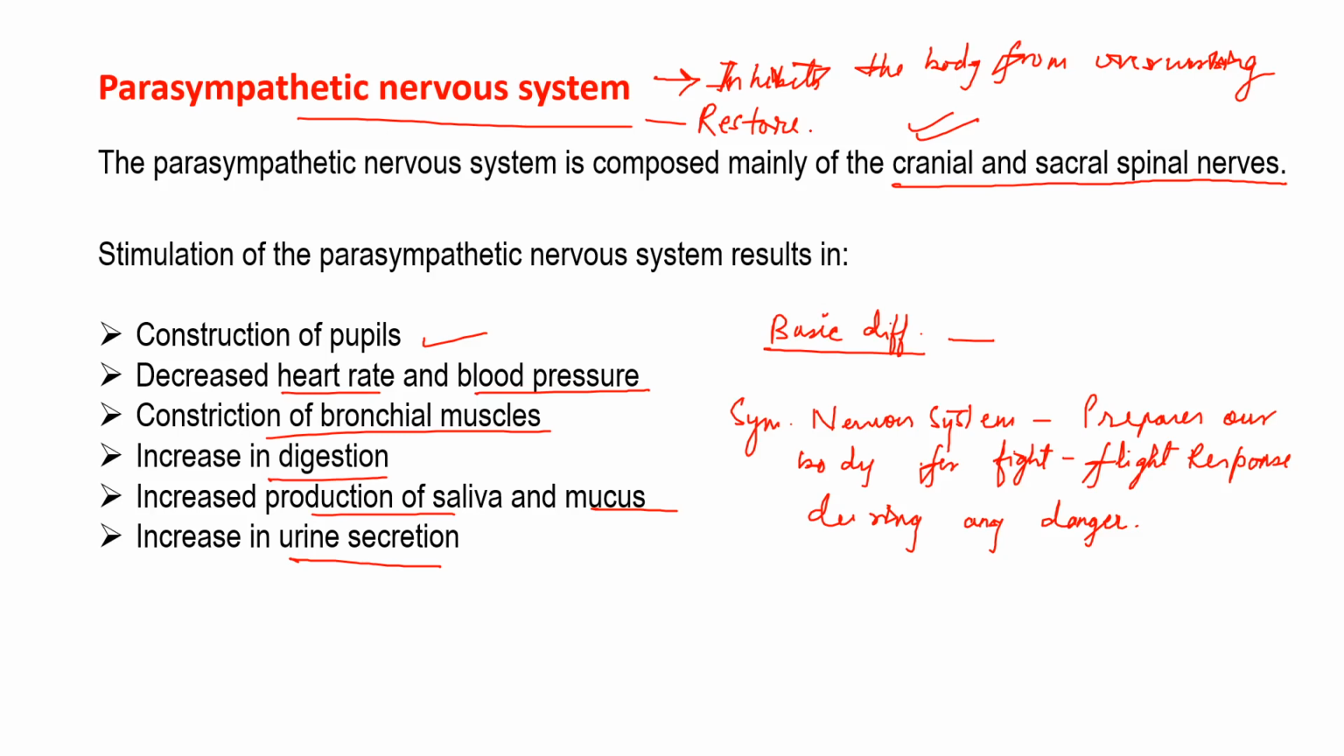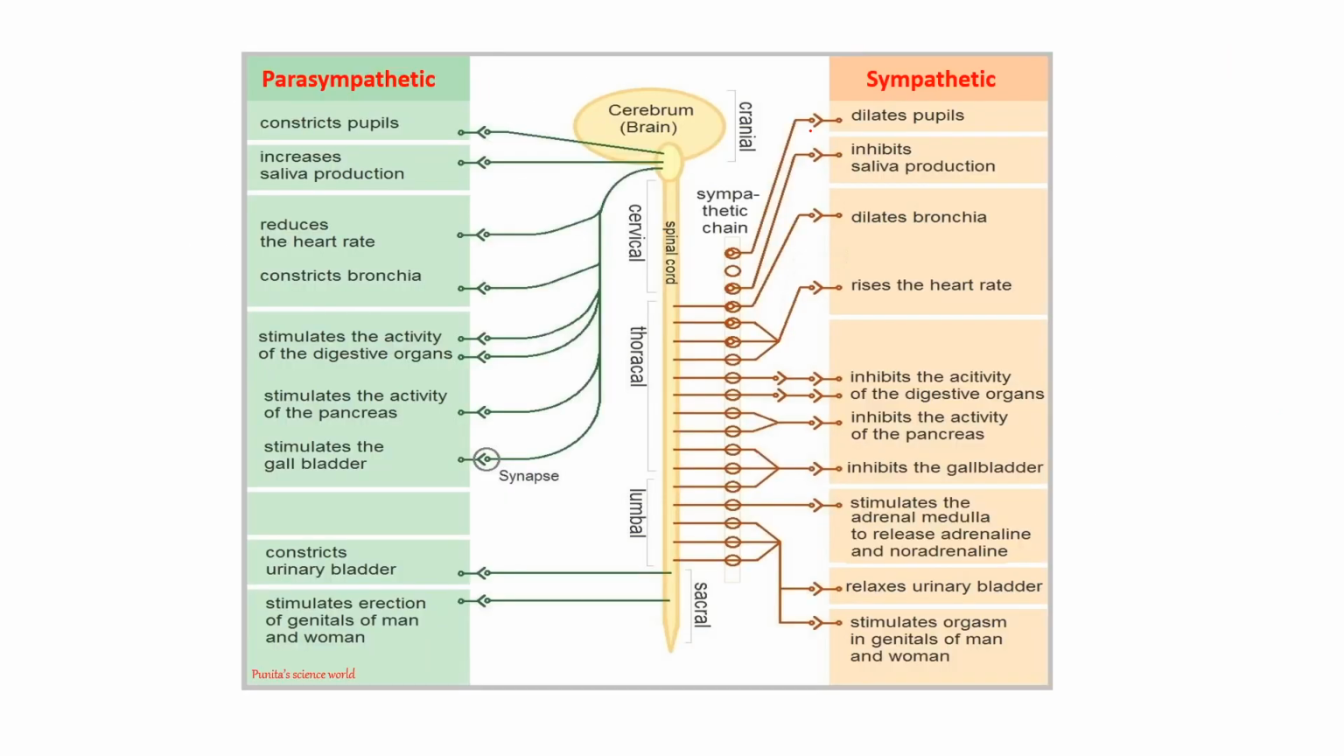Am I clear? I have mentioned each and every detail, and here we have a complete picture for the parasympathetic nervous system as well as the sympathetic nervous system. The parasympathetic nervous system constricts pupils, increases saliva production, and reduces the heart rate, whereas the sympathetic nervous system dilates pupils, inhibits saliva production, dilates bronchia, and raises the heart rate. So these are the states which the parasympathetic as well as the sympathetic nervous system perform. And this is all about the peripheral nervous system.